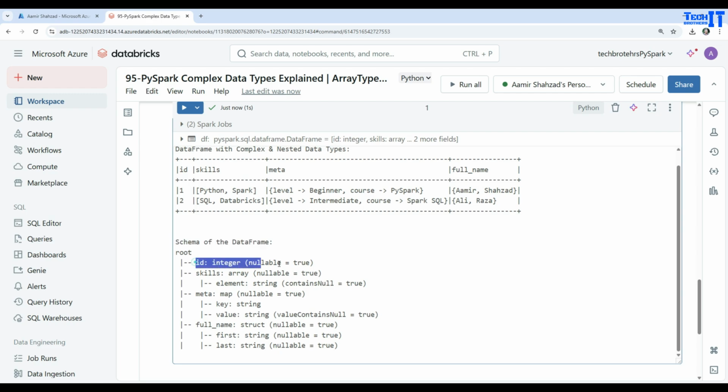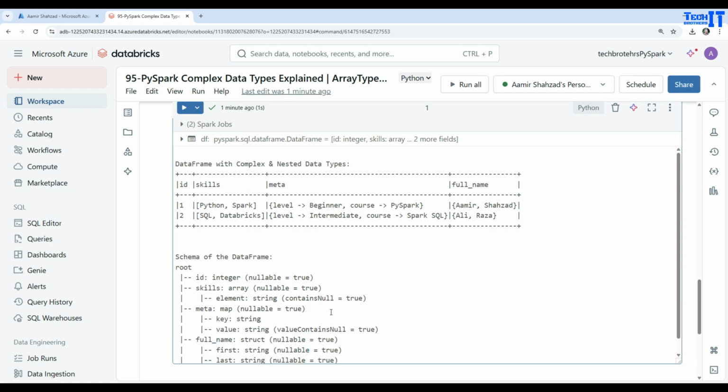So here is the ID integer, that's nullable. Then we have skills array, and then we have elements of string type in the array. So these are the elements. Now we have meta, that's our column right there, and it's a map, nullable true, key is equal to string, and the value is equal to string. So you can see both of them are string. Okay, then we have full name, that's a struct type, and then we have the first field and then the second field. They are also nullable, you can put null values in them.